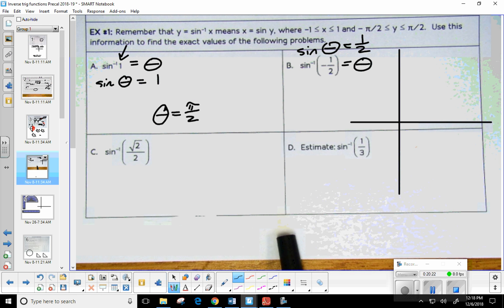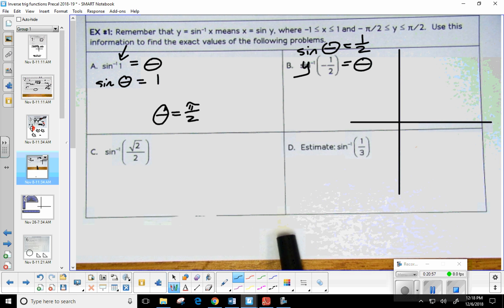Now, go back to what we just talked about. What two quadrants will sine inverse be restricted to? You can only find sine inverse in quadrants 1 and 4. Is everybody okay with that? Now, how am I going to know what quadrant to draw my triangle in? You remember, what variable does sine represent? It was just y, right? So y is always positive in the first quadrant. It's always negative in the fourth quadrant. So depending on what you're given, that's how you decide where to put it.